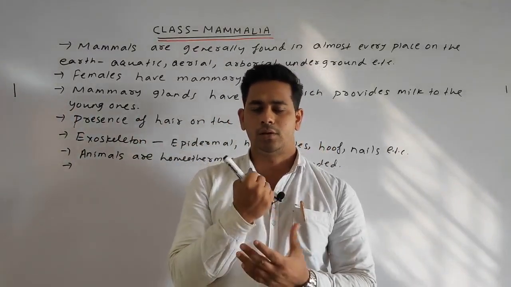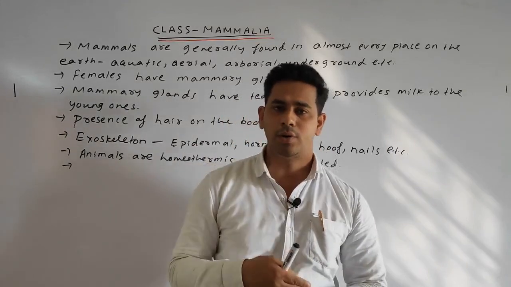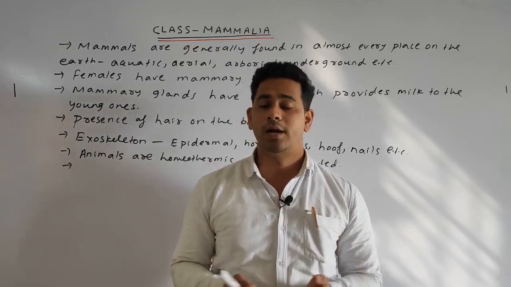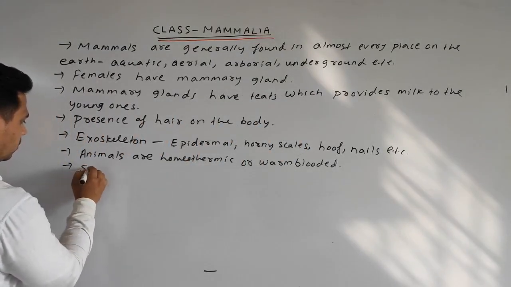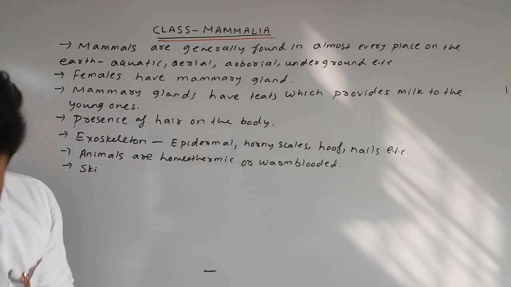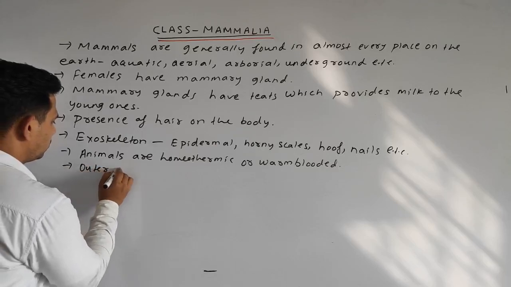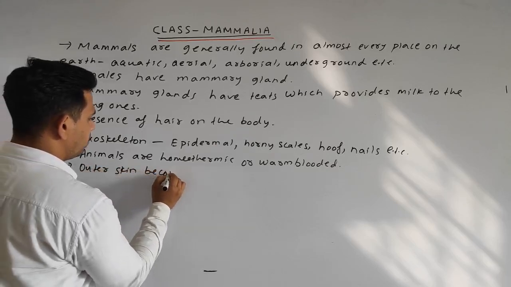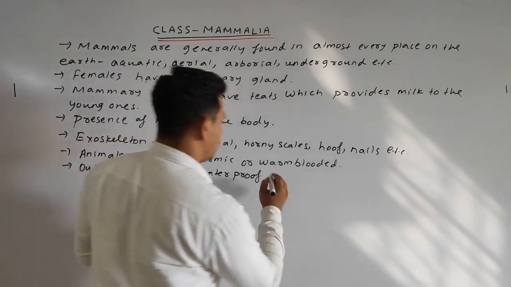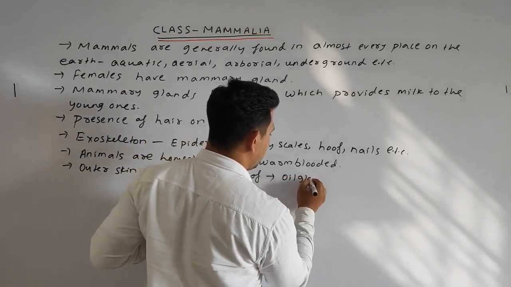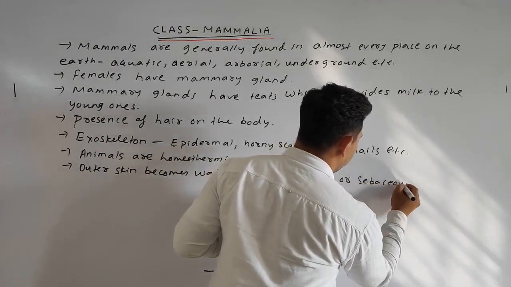The skin becomes waterproof, by which water cannot enter into our body, because of the presence of oil glands or sebaceous glands. The outer skin becomes waterproof by the presence of oil glands or sebaceous glands.